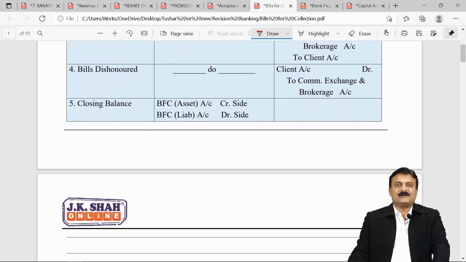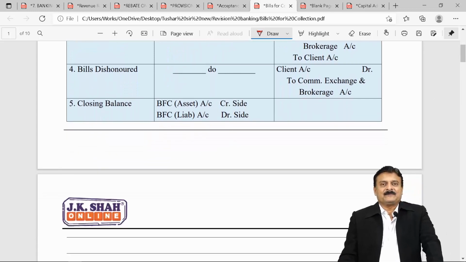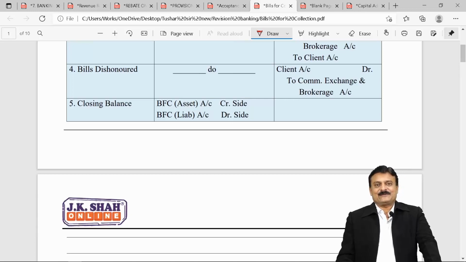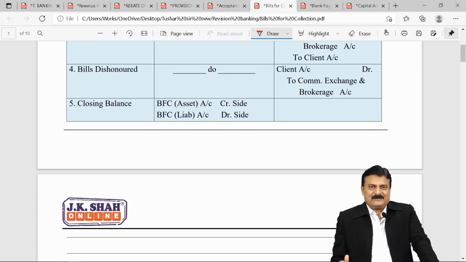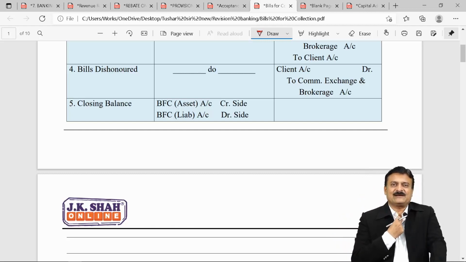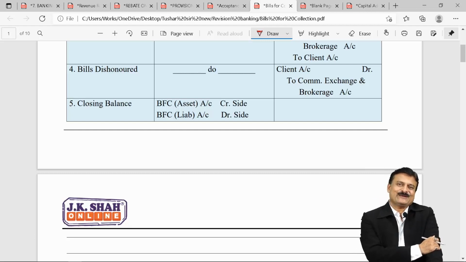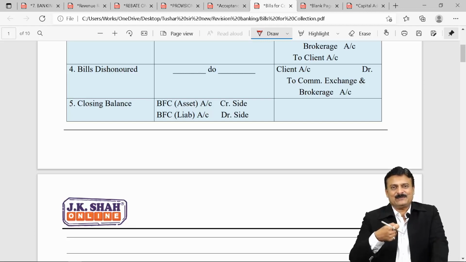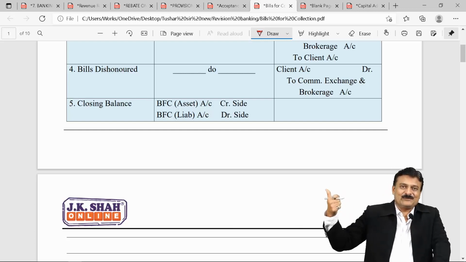Bills dishonored. If bills are dishonored, your bank goes to the drawee. The drawee says, sorry, we can't pay. Your bank comes back empty-handed. Your bank will inform me, dear client, your dishonored bill is lying in the bank. Kindly take it away. Your drawee has failed to pay money. The client will come to your bank and take away the bill. So that bill will be documentary evidence in the hand of the client to go for legal proceedings against the drawee.